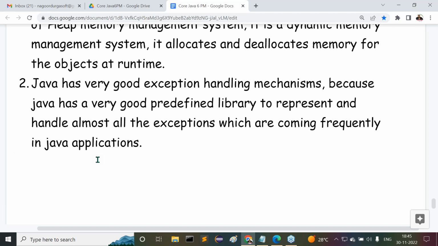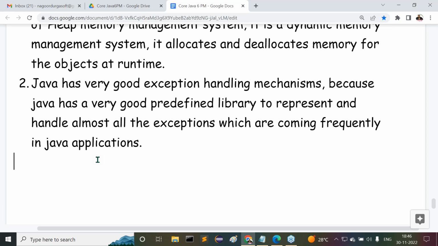What is an exception? An exception is a runtime error that causes abnormal termination. At runtime, if any problem is available, the program will be terminated automatically. That is nothing but abnormal termination. In the middle of the program execution, it is terminated. Exceptions provide only abnormal terminations.